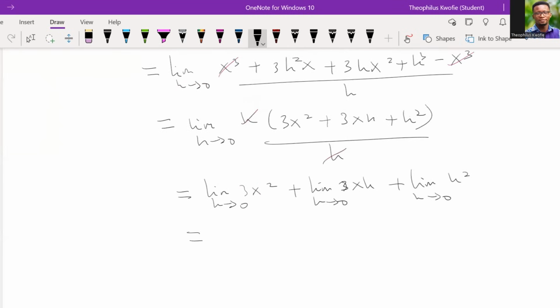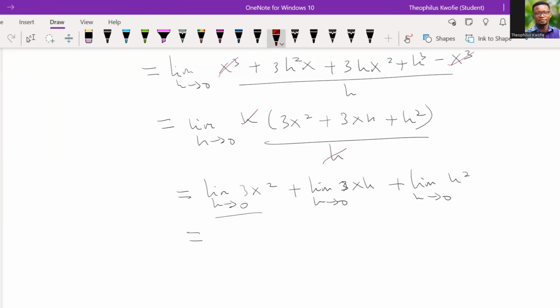Wherever you see h, we should just plug in 0. Now, in the first term we don't see h there, which means 3x squared is just a constant. And we said that the limit of a constant is a constant, right?